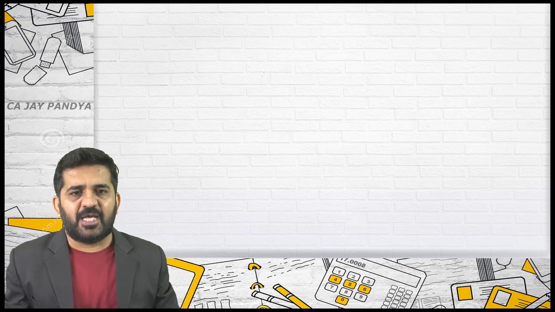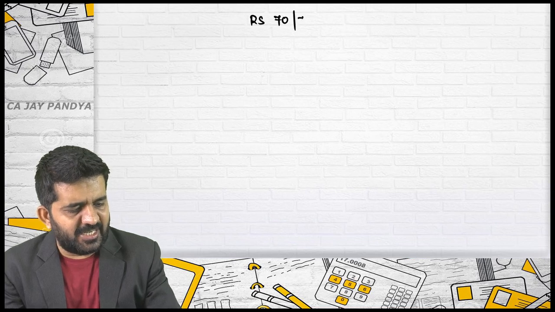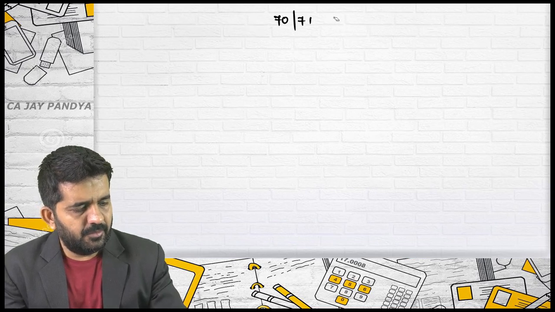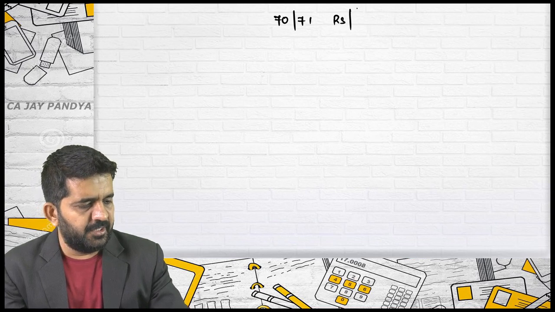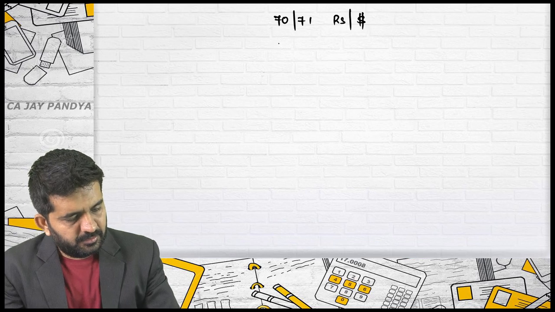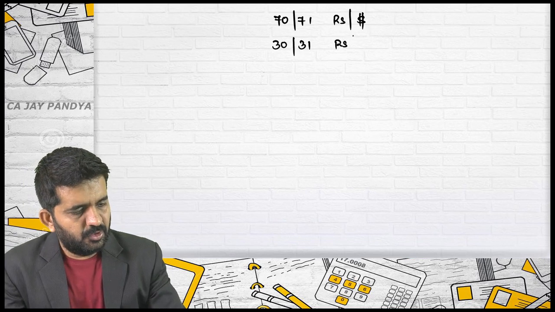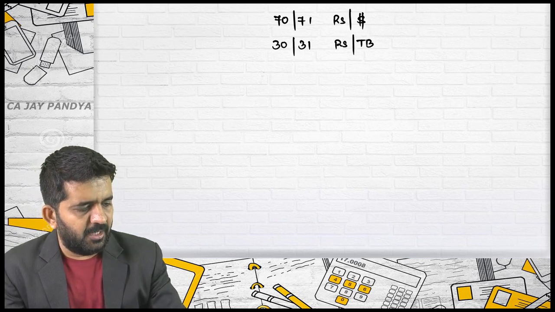Alright, sometimes some students feel that this style of solving, reciprocal, non-reciprocal, is somewhat typical. Let me change the style and try to explain in that form. Two rates are given: rupees 70 slash 71 per dollar, and 2 slash 3 rupees per Thai baht.